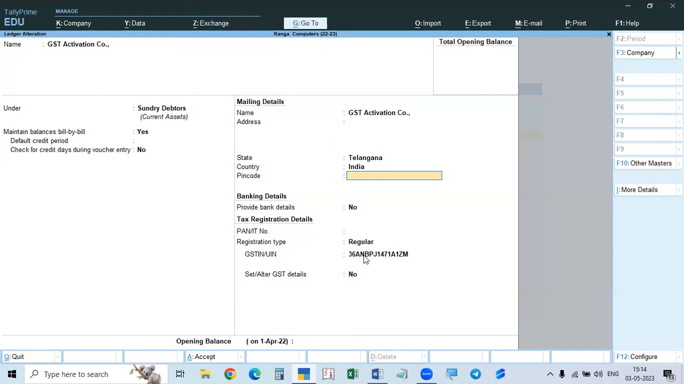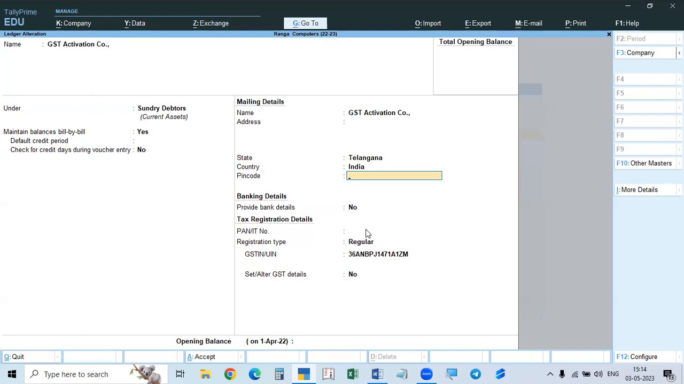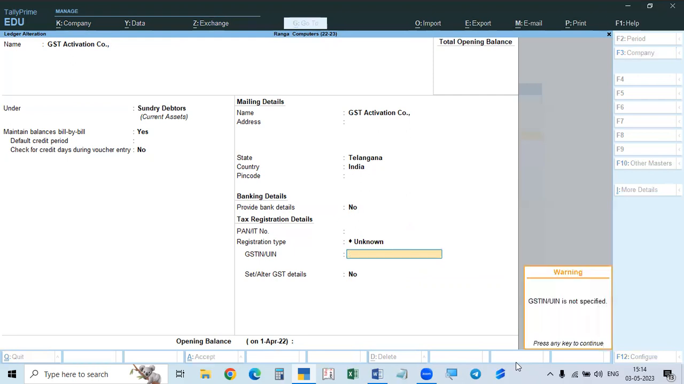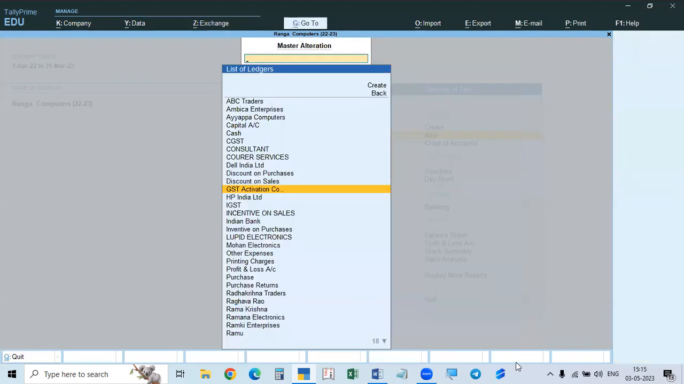The number may be missing. We may not give the number, or if we give the number, it may be a random number which is invalid, not a correct number. Sometimes we may miss the state or country, and then the dealer type. This is the registration type. If it is unknown, we may not give the number, so we don't know whether he is a registered person, and we cannot know whether he is a registered or unregistered person.